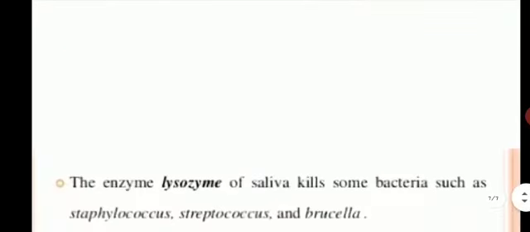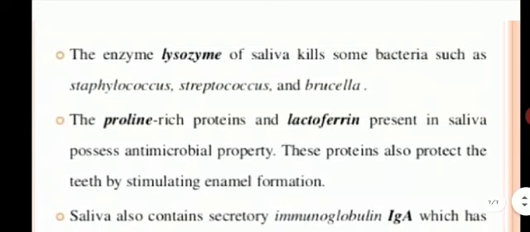And the next function is that the enzyme lysozyme of saliva kills some bacteria such as Staphylococcus, Streptococcus, and Brucella. That means in the saliva, lysozyme enzyme is present, and it helps to kill the bacteria like Staphylococcus, Streptococcus, and Brucella, which can enter your mouth.